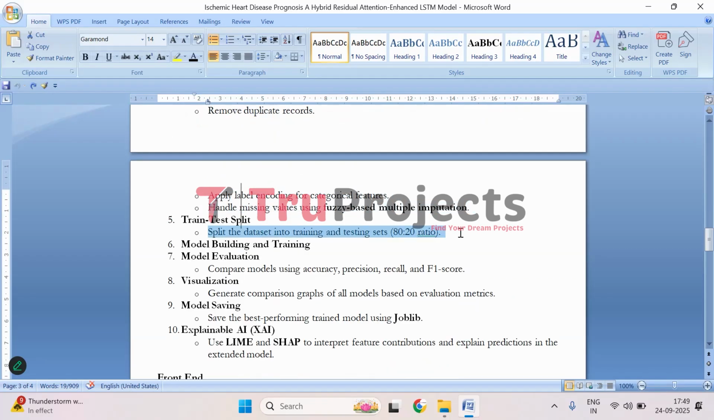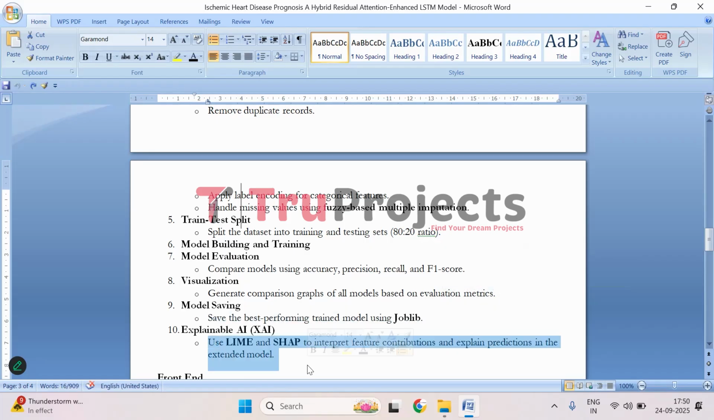Then comes the data splitting part. At this stage, we divide the dataset into training and testing sets in an 80 to 20 ratio. The training set is used to teach the model and the testing set is used to check how well it performs. Coming to model building and training, here we build various models, including traditional machine learning models, the proposed model HRAE-LSTM, and the extension models. Then all the models are evaluated based on accuracy, precision, recall, and F1 score, and that performance is visualized through graphs. We will be saving the best performing model for future use.